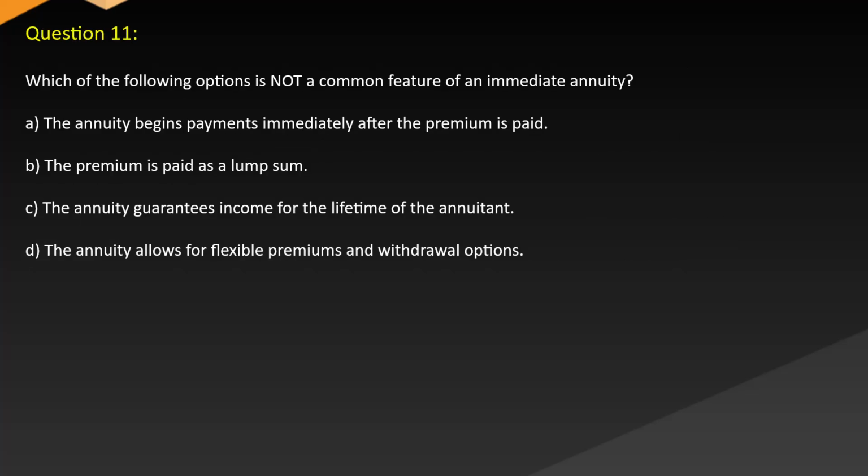Question 11. Which of the following options is not a common feature of an immediate annuity? A. The annuity begins payments immediately after the premium is paid. B. The premium is paid as a lump sum. C. The annuity guarantees income for the lifetime of the annuitant. D. The annuity allows for flexible premiums and withdrawal options.